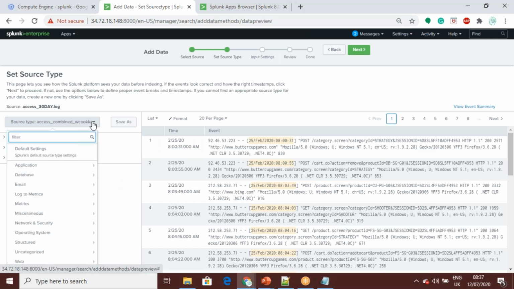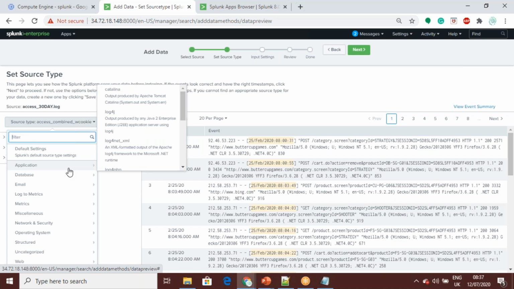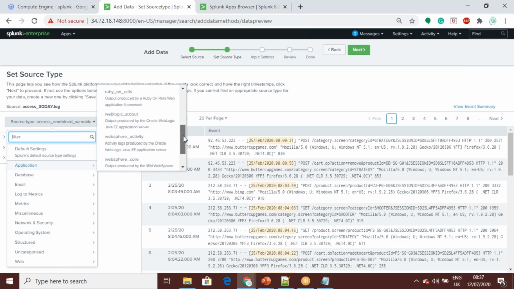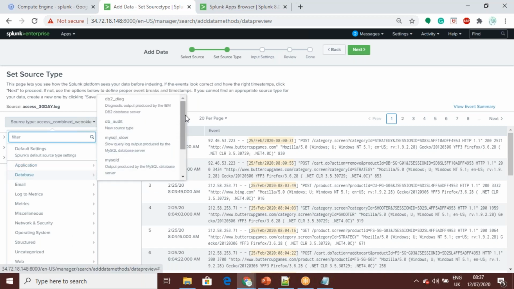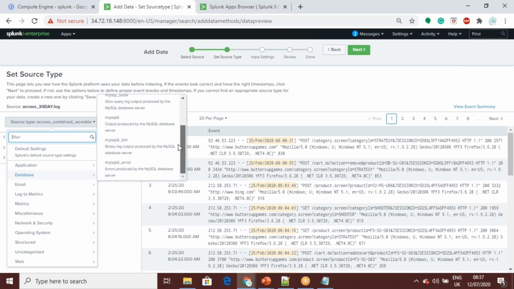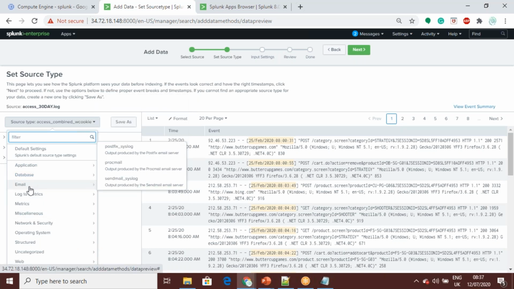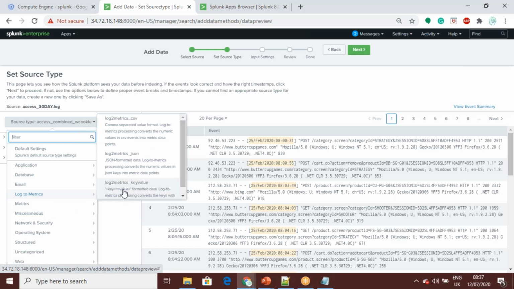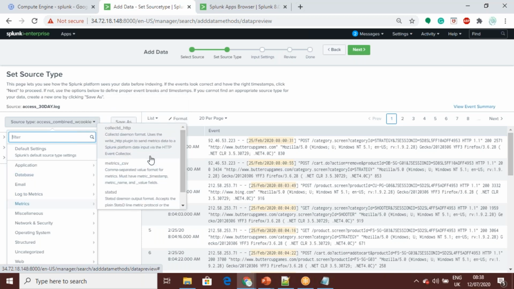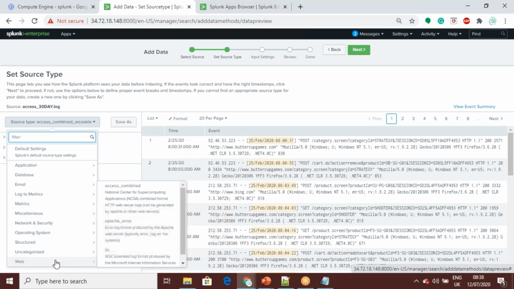There are several source types. Every application will have a different kind of source type. When you are setting up the system, you can choose what kind of application, what kind of data is coming in, and what kind of database you are using. Depending on that, you can use it. It could be metrics, email data, data warehousing, or logs you want to store. Those kinds of things you can load. CSV files too. So various options are there.